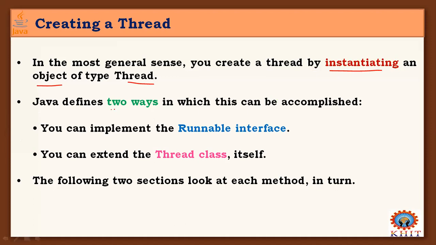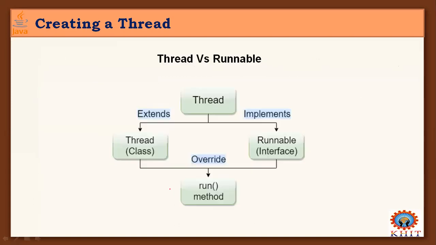And Java defines two ways in which this can be accomplished, that is, creating a thread. The first way is we can implement the Runnable interface. The second way is we can extend the Thread class. We'll see both ways of how to create a new thread in our program. So here is Thread versus Runnable. Thread is a class here and Runnable is an interface.